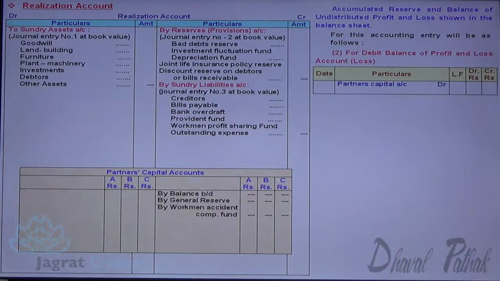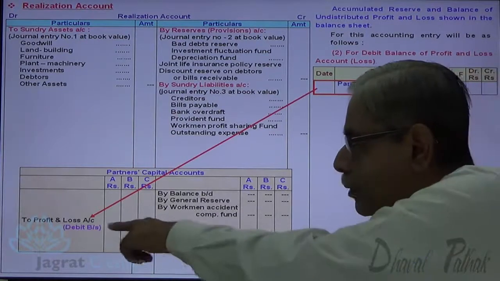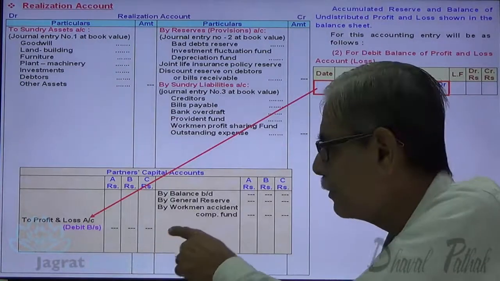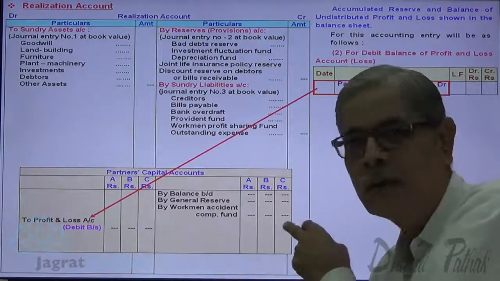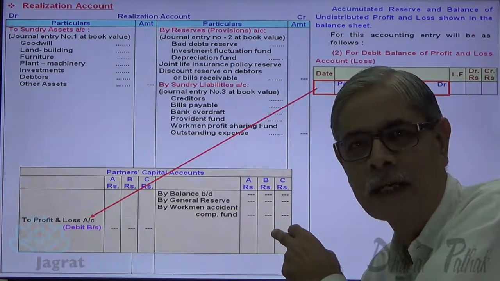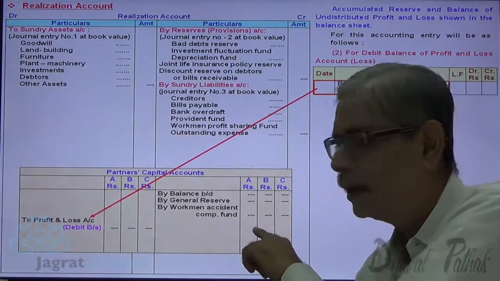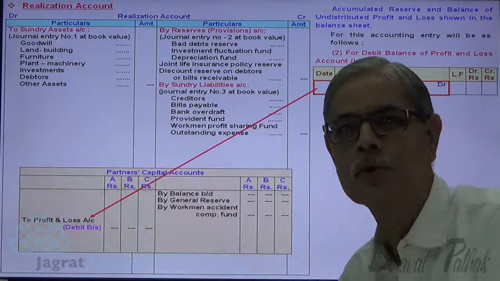The journal entry for that is partners' capital accounts debit to profit and loss account credit. Here partners' capital accounts are debited with the debit balance of profit and loss account. When there is a debit balance, there would be a credit balance. So I have removed the credit balance from the credit side of the capital account of the partner. I have recorded the profit and loss account debit balance in its place.